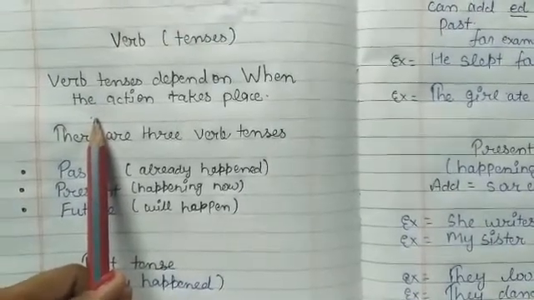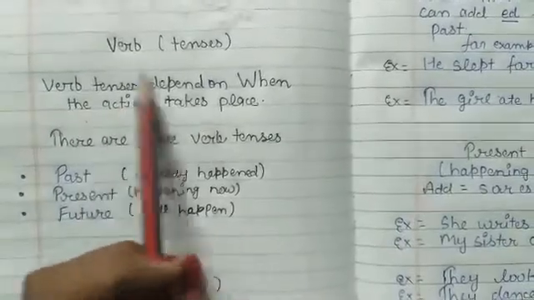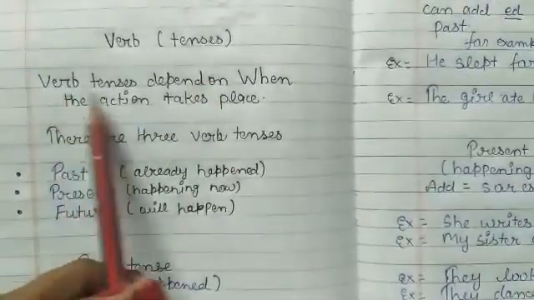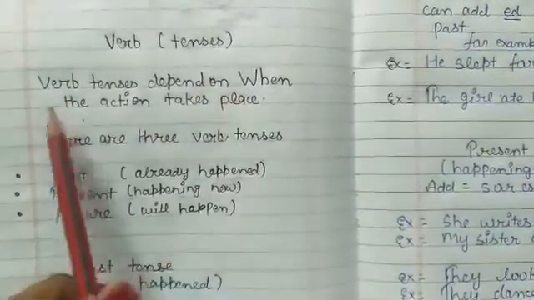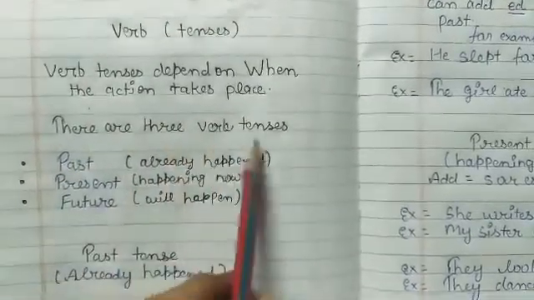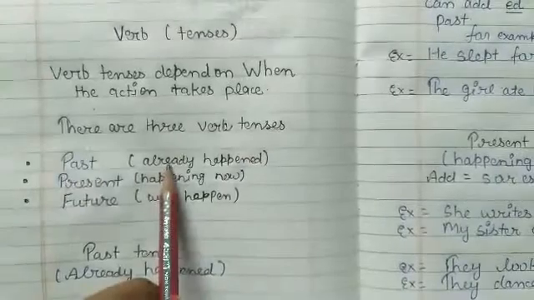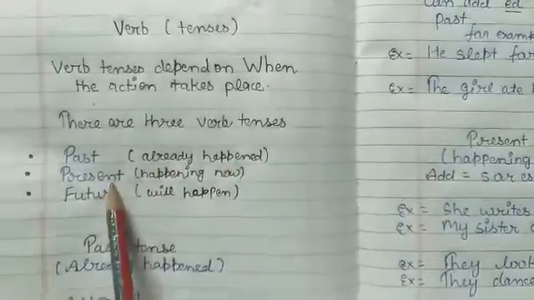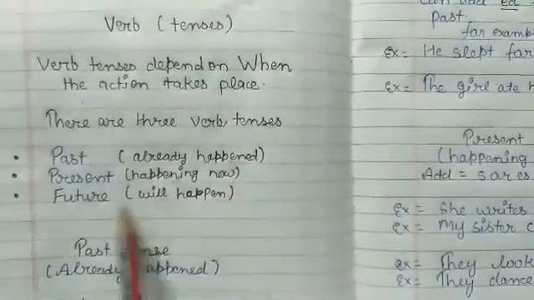Hello kids, today I am going to teach you about verb tenses. Verb tenses depend on when the action takes place. There are three verb tenses: past, already happened; present, happening now; future, will happen.